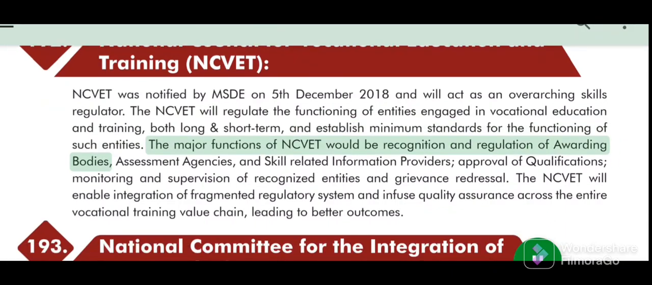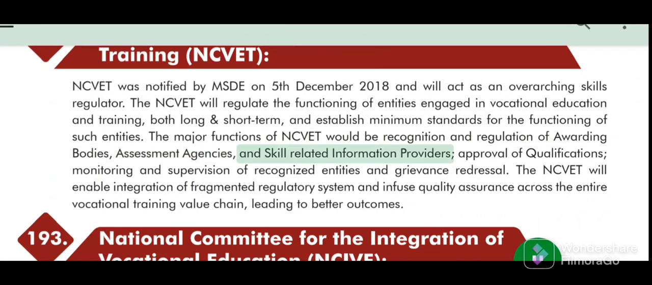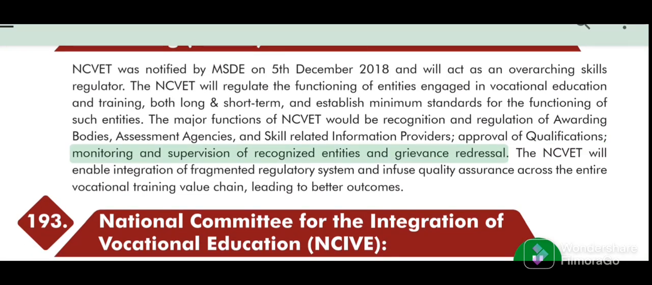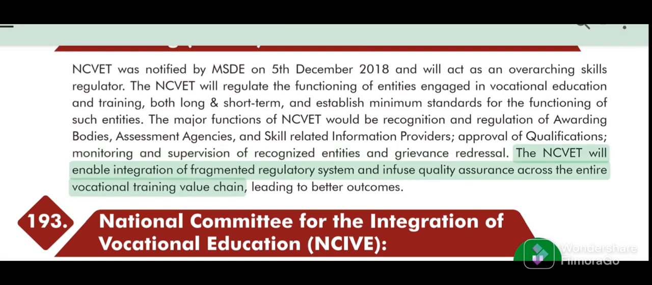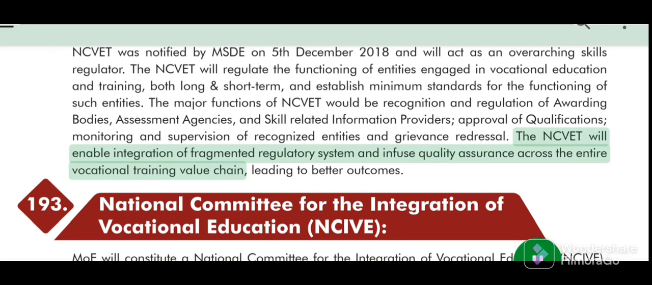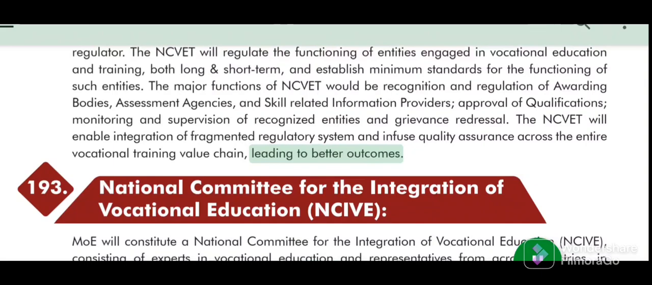The major functions of NCVET would be recognition and regulation of awarding bodies, assessment agencies, and skill-related information providers; approval of qualifications; monitoring and supervision of recognized entities; and grievance redressal. The NCVET will enable integration of the fragmented regulatory system and infuse quality assurance across the entire vocational training value chain, leading to better outcomes.